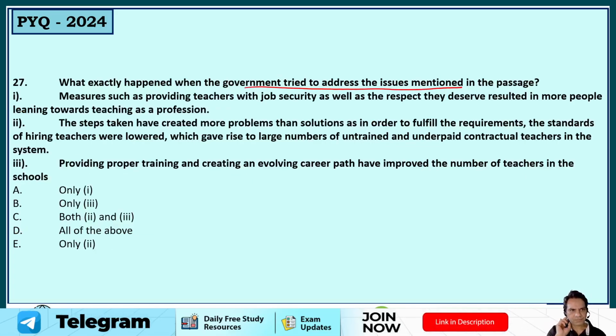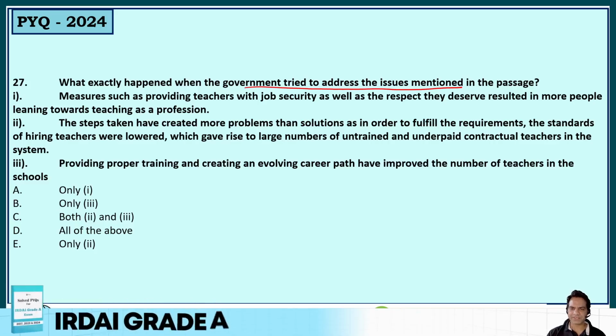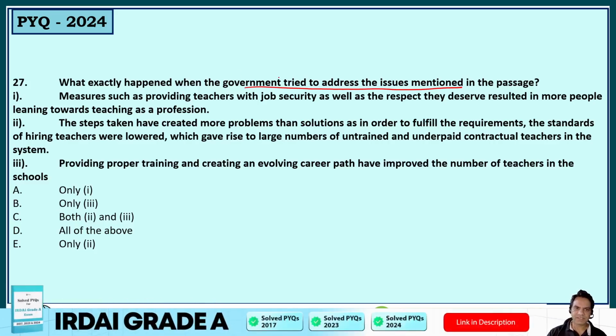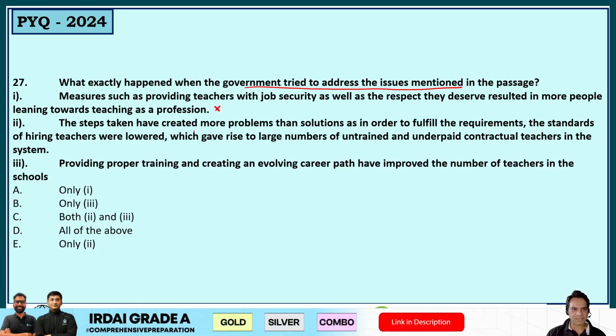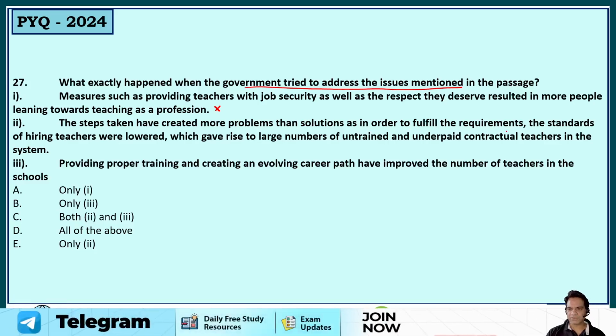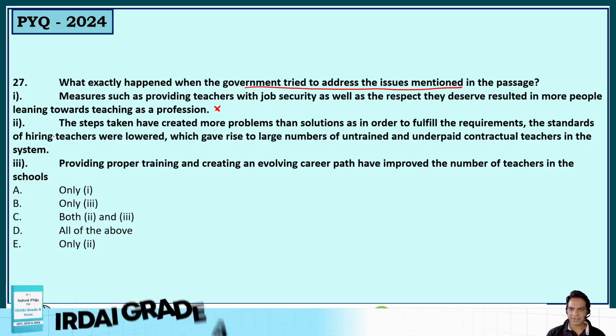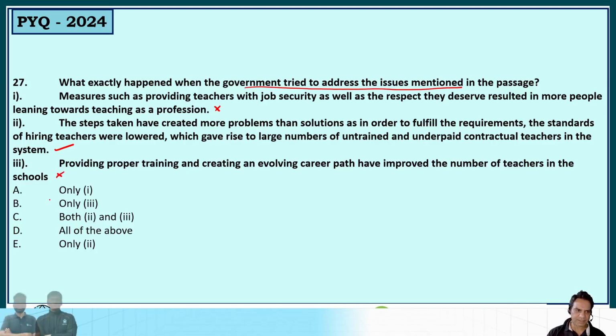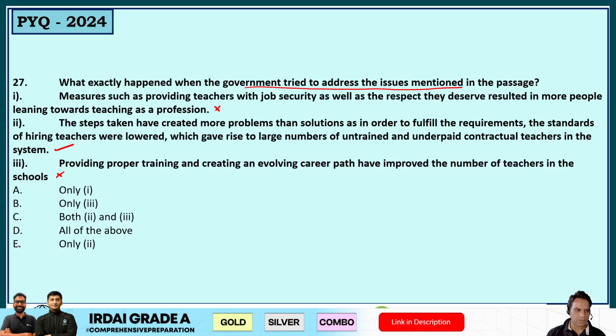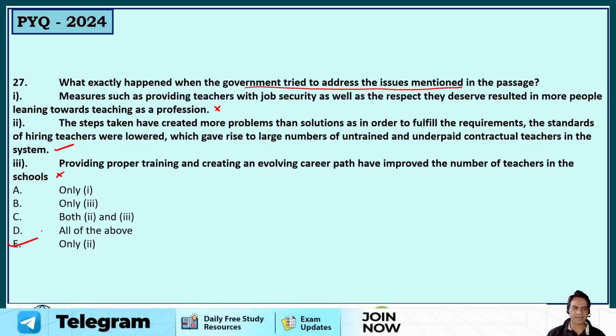Chaliye, next question. What exactly happened when the government tried to address the issues mentioned? Measures such as providing teachers with job security as well as the respect they deserve resulted in more people leaning towards teaching as a profession? No. The steps taken have created more problems than solutions, as in order to fulfill the requirements, the standards of hiring teachers were lowered, which gave rise to a large number of untrained and underpaid contractual teachers in the system. Correct. Providing proper training and creating an evolving career path have improved the number of teachers in the schools. Incorrect. So only option B is correct. So only 2. So option E is the correct answer. So that's the right choice.